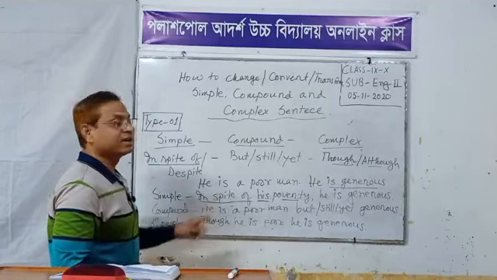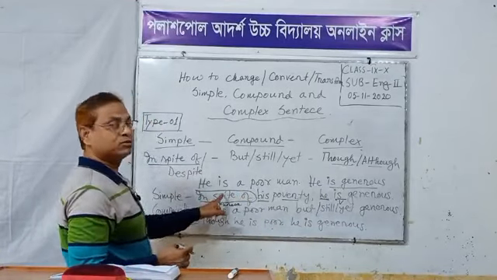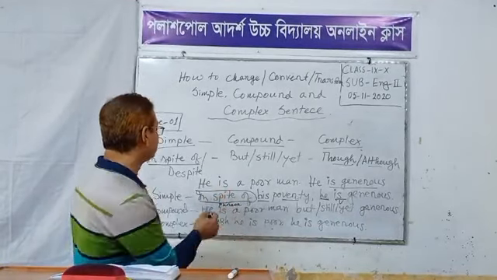If we want to transform it into a compound sentence, we should expand this phrase into a clause. Dear students, this is subject and verb, so this is a clause.